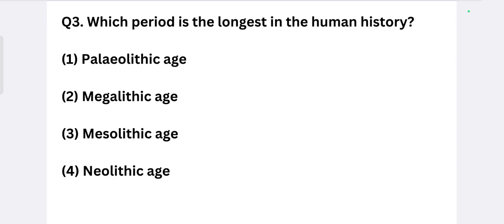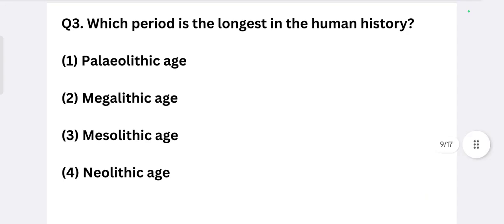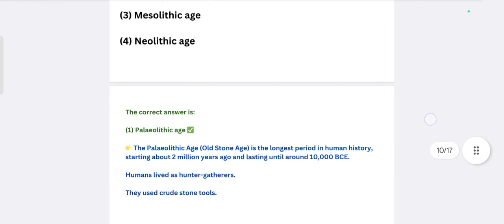So which is the longest period in human history? Paleolithic age, Megalithic age, Mesolithic age or the Neolithic age? Let me look into the answer.